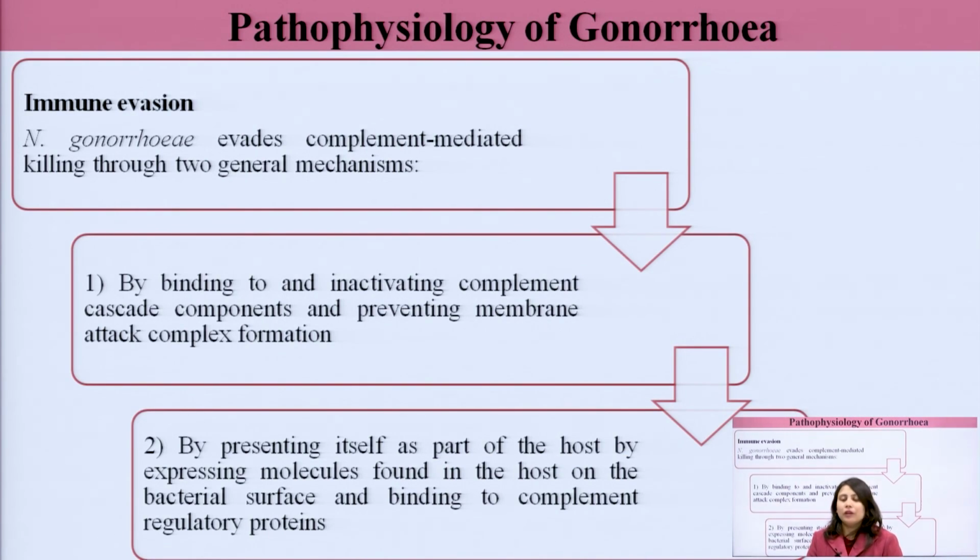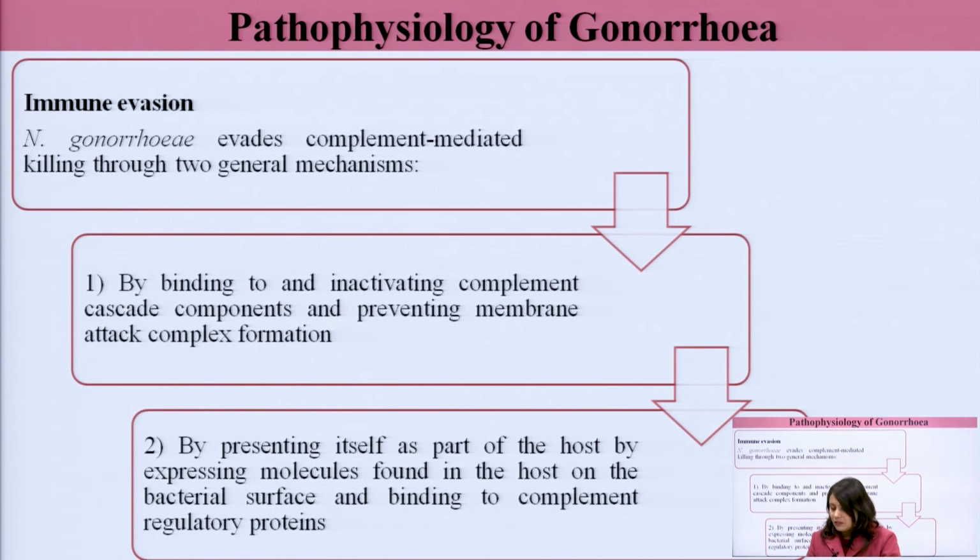Then immune evasion, how they escape the immune system. Neisseria gonorrhea evades complement mediated killing through two general mechanisms, one of them by binding to and inactivating the complement cascade. Complement cascade means complement proteins, the proteins released from the liver for our innate immunity.